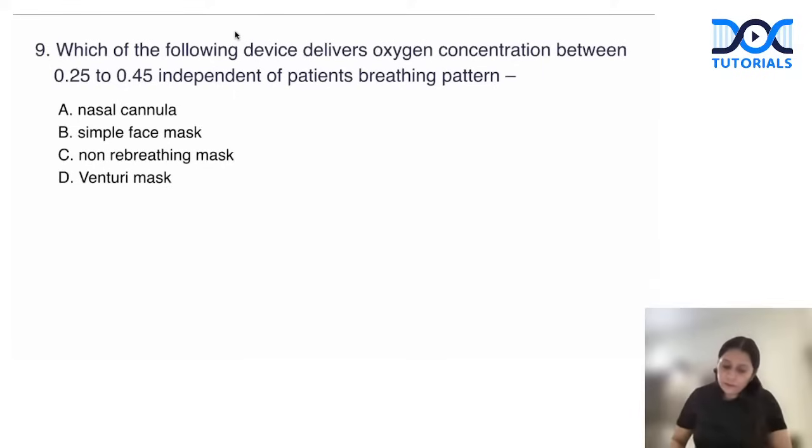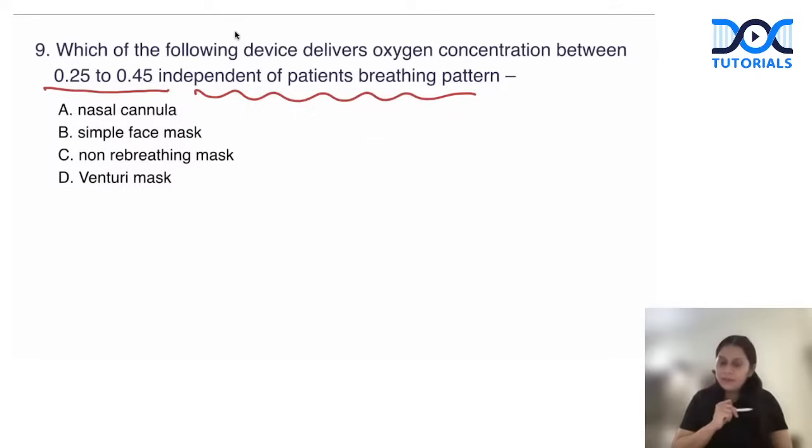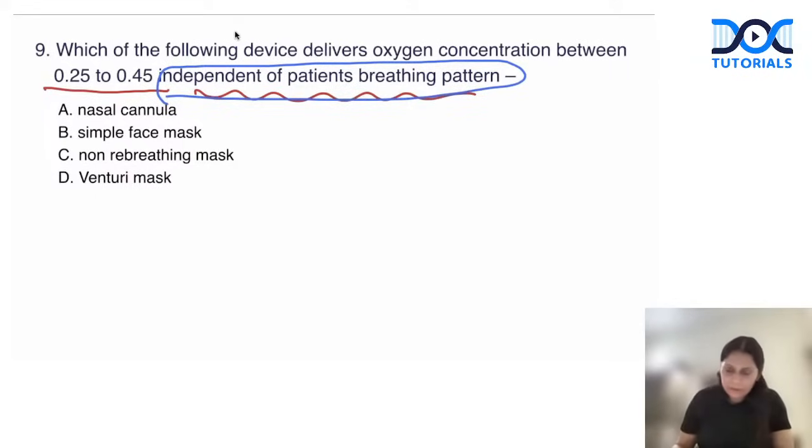Coming to the 9th question. Which of the following devices delivers oxygen concentration between 0.25 to 0.45, that is FiO2 between 0.25 to 0.45, independent of the patient's breathing pattern? So guys, this is the most important thing that you need to consider: independent of the patient's breathing pattern. So independent of the patient's breathing pattern, this means the device.